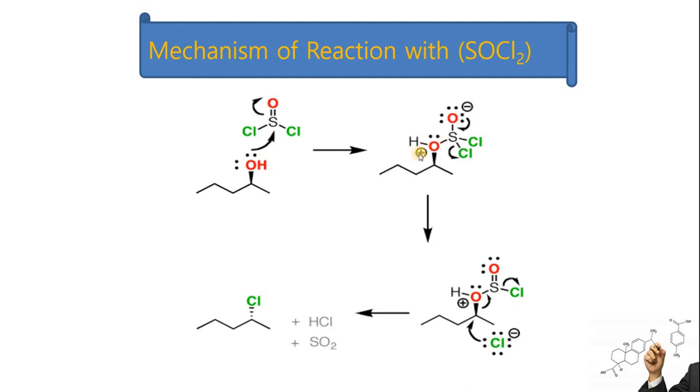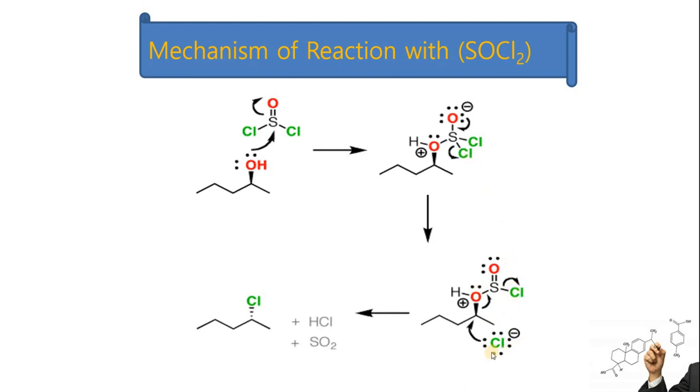This oxygen will get a positive charge because it has been converted into an oxonium ion. Now in the next step, one of the chlorines will be lost, and this negative charge is again going to make a bond between sulfur and oxygen. So this bond will be restored. One of the chlorines has been lost.